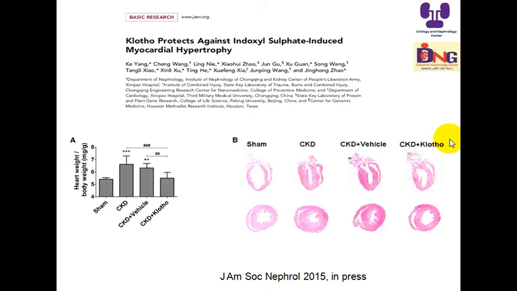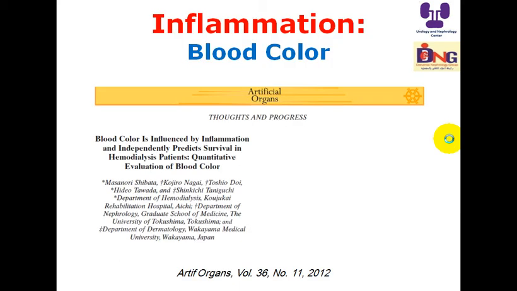And this is an experiment in rats. They induced the uremic model by injecting the rats intraperitoneally with indoxyl sulfate, which leads to left ventricular hypertrophy, and that was ameliorated in this experiment by using Klotho.